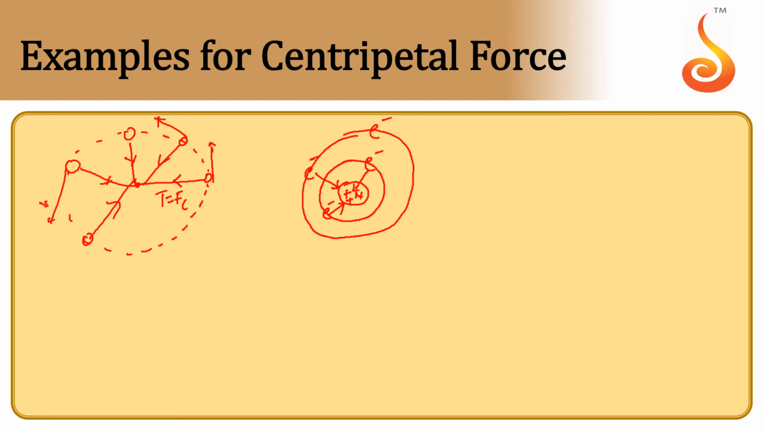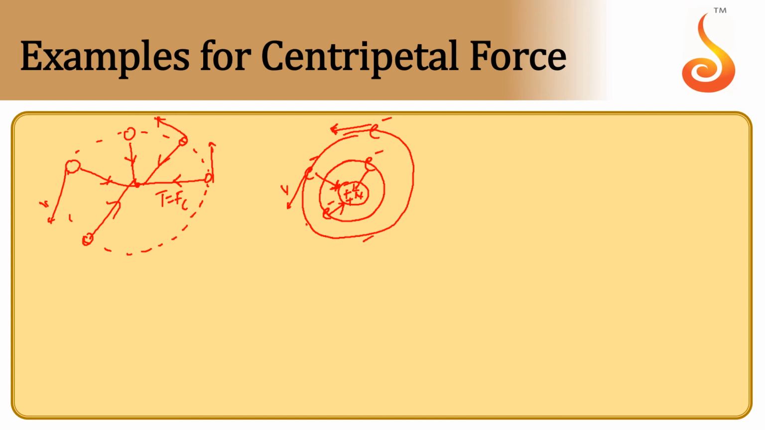So here the electrostatic attraction force is acting like a centripetal force, where the velocity of the electron continuously changes by direction, but the magnitude of velocity remains constant. The direction of the electron's velocity changes, which is supported by the electrostatic force that acts towards the center of the atom, called the nucleus. So this is one more example.